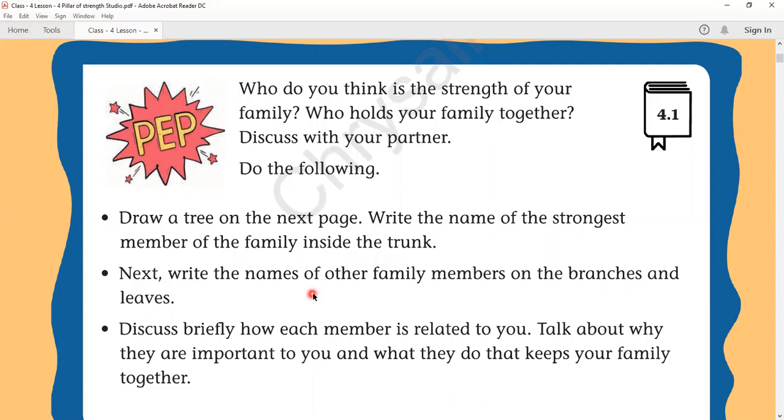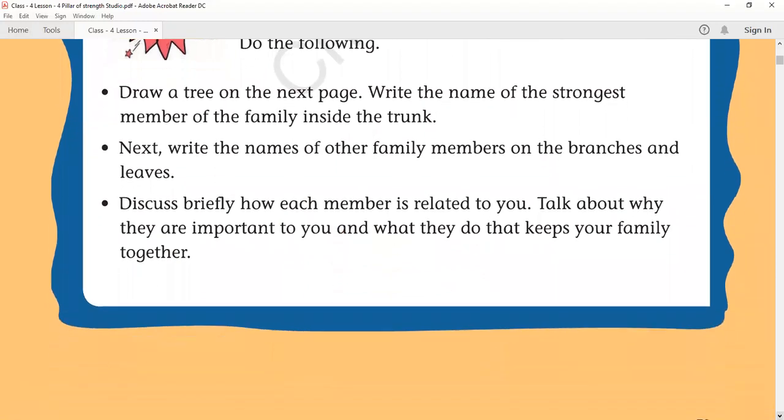Next, write the other family members on the branches and leaves. Discuss briefly how each member is related to you. Talk about why they are important to you and what they do that keeps your family together. So all those things we are going to discuss with your family members, how each member is related to you and why they are important.